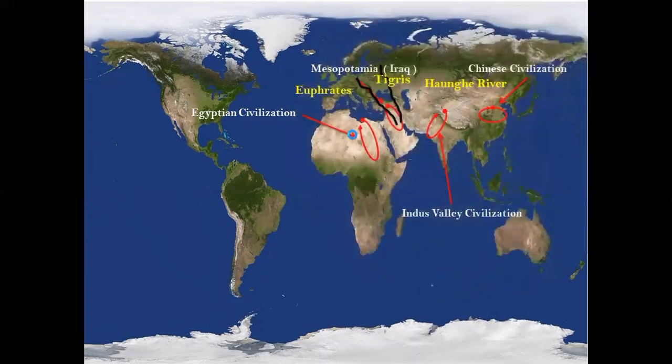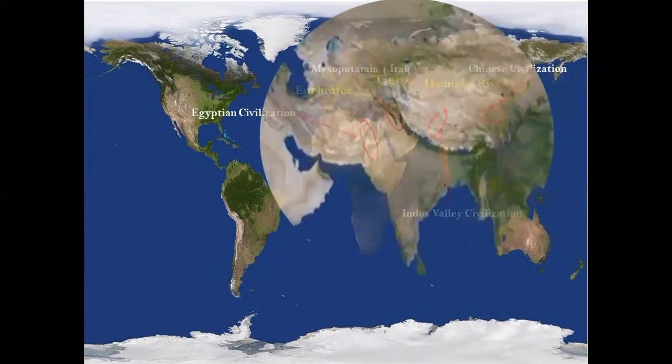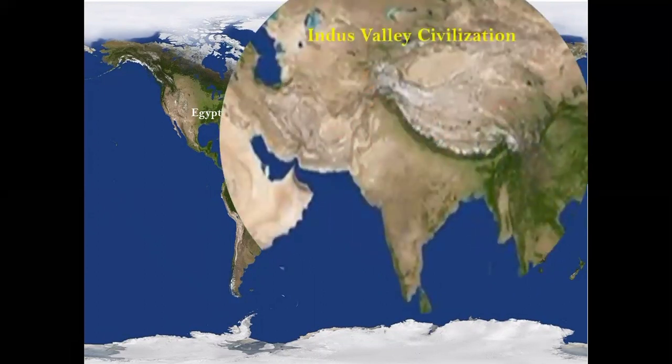Then lastly we have the most important and interesting topic here. We have the Indus Valley civilization that flourished in the Indian subcontinent, bordering what is modern-day Pakistan and India. So you can see here the flowing river Indus that has originated in the northeastern part of the Indian Himalayan regions, and then flows down to the Arabian Sea here. Now most of the geographical locations of the Indus Valley civilization are now in Pakistan after the partition of India into Pakistan and India in 1947.